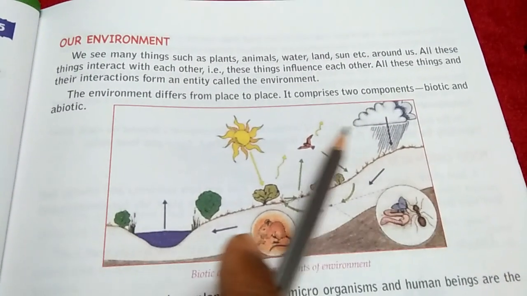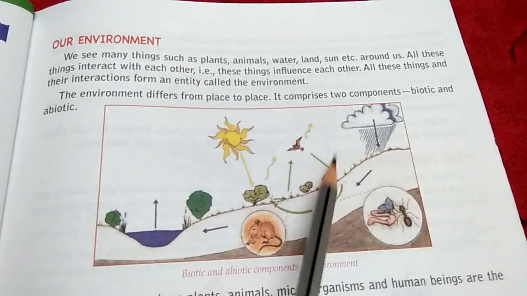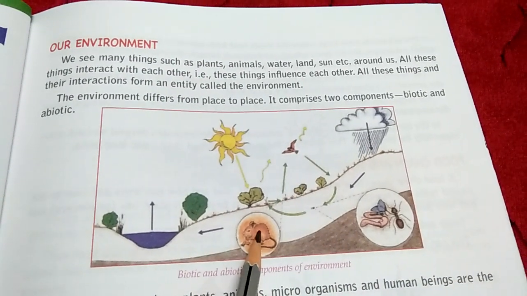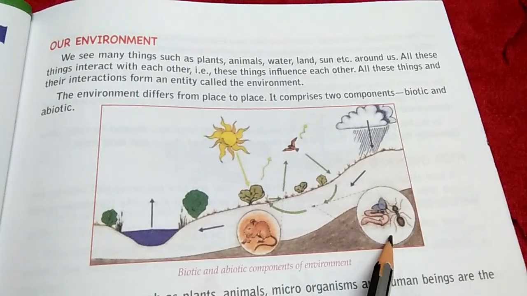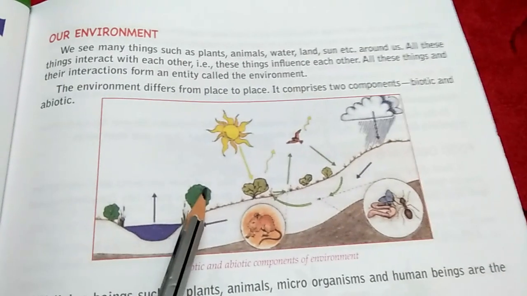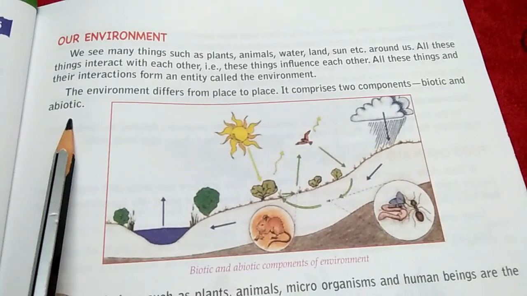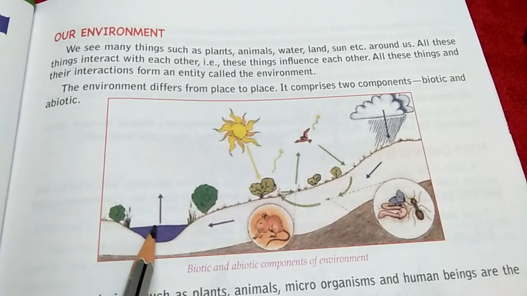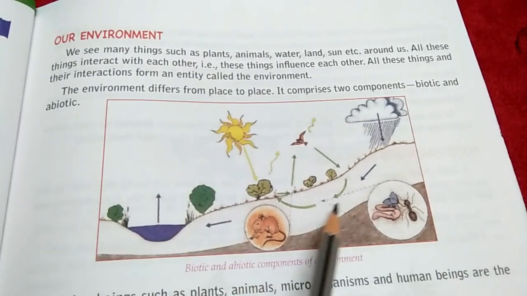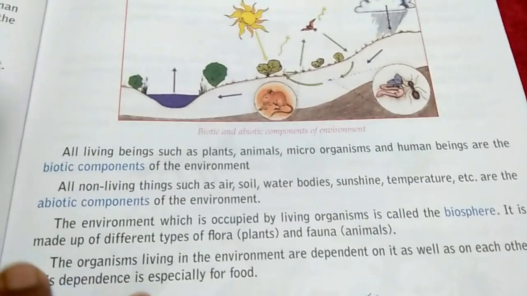So if I ask you to classify what are biotic, then you can say bird, rat, insect, ant. These are biotic components. And plant also. And what are abiotic components? Non-living: water, rain, sun, land, soil. These are abiotic components.